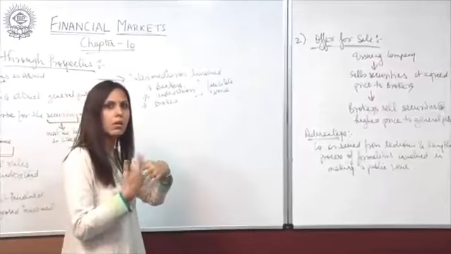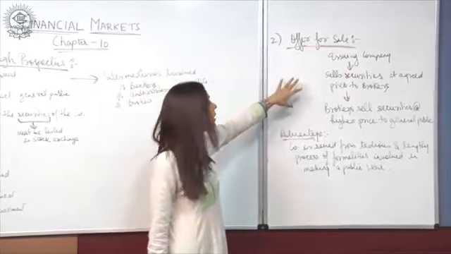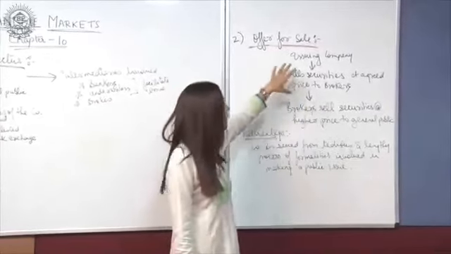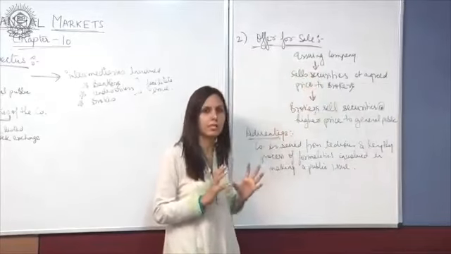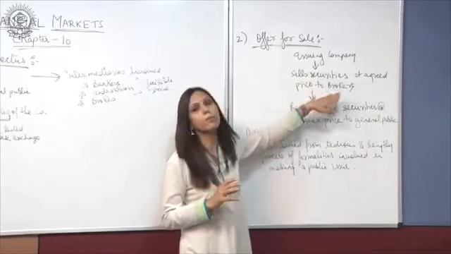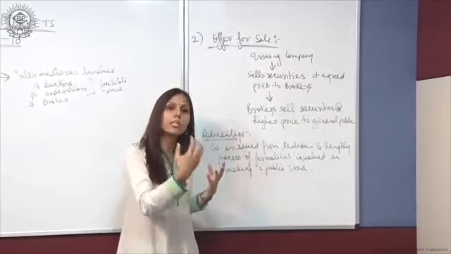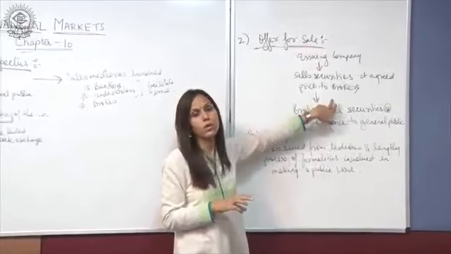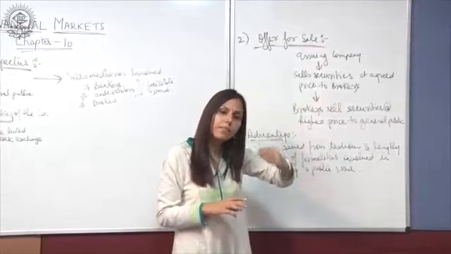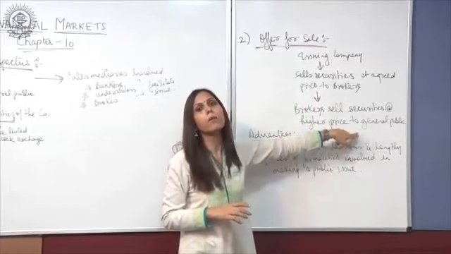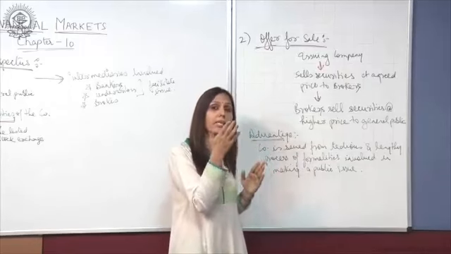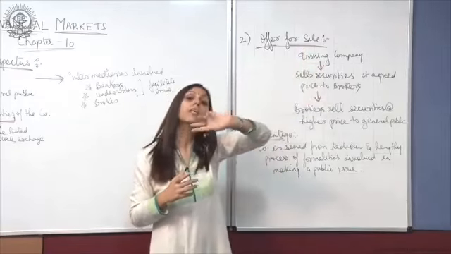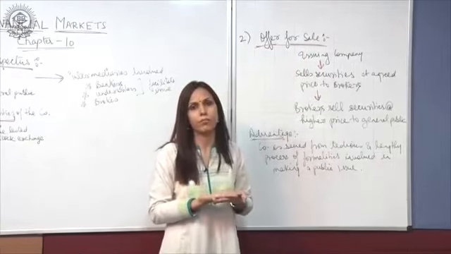In this method, any company which is issuing securities sells securities at an agreed price, or a fixed price, to the brokers. First, they don't sell the securities directly to the public, but they sell their securities at an agreed price to the brokers. Brokers further sell these securities to the general public at a price higher than the price they have paid to the issuing company. Fine. So in between, as an intermediary, they make a certain profit out of it, right?